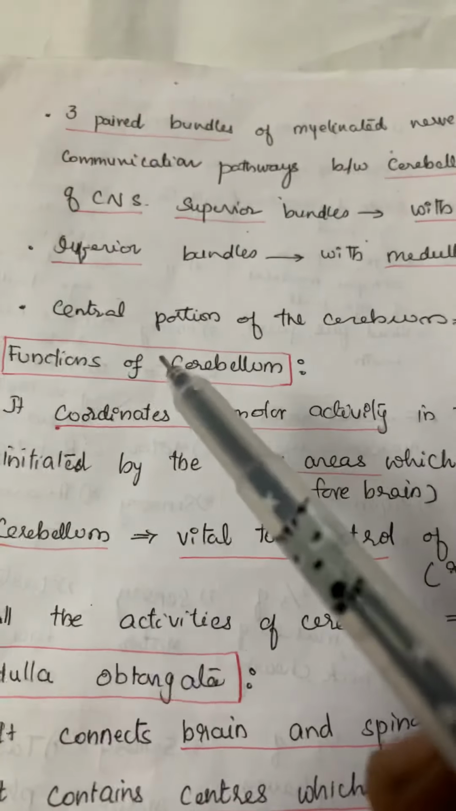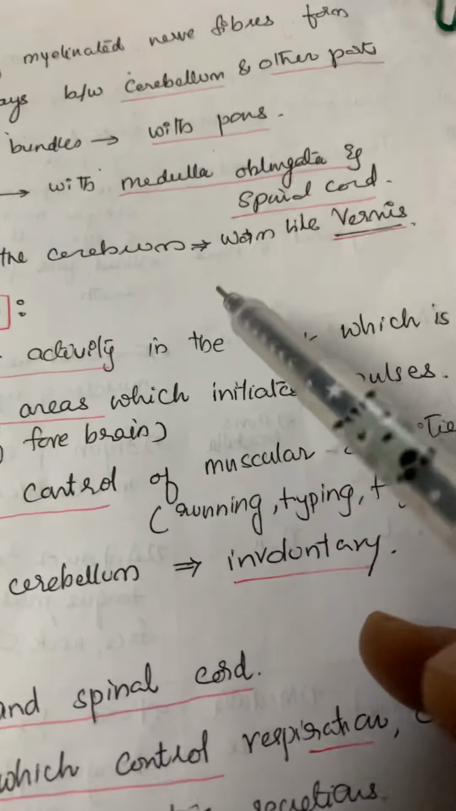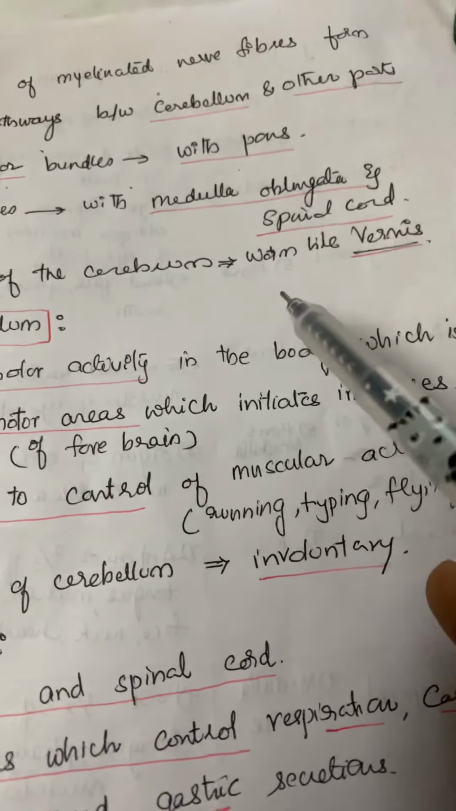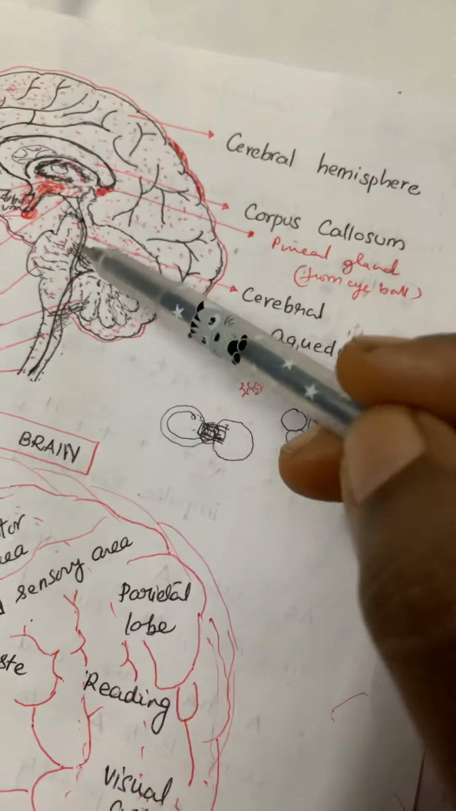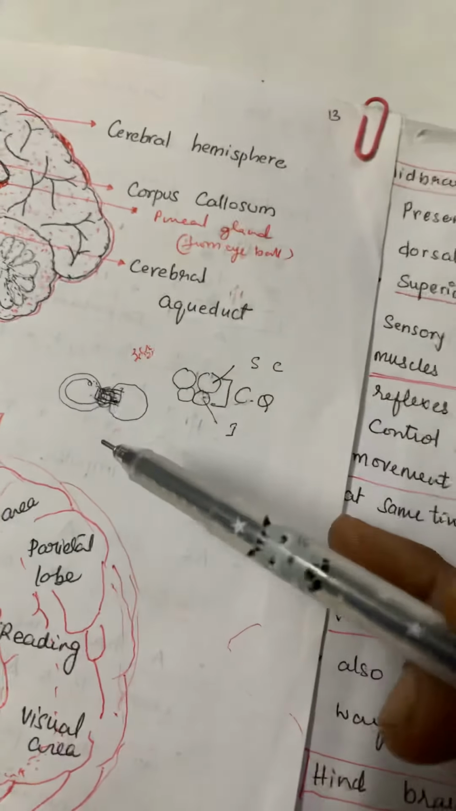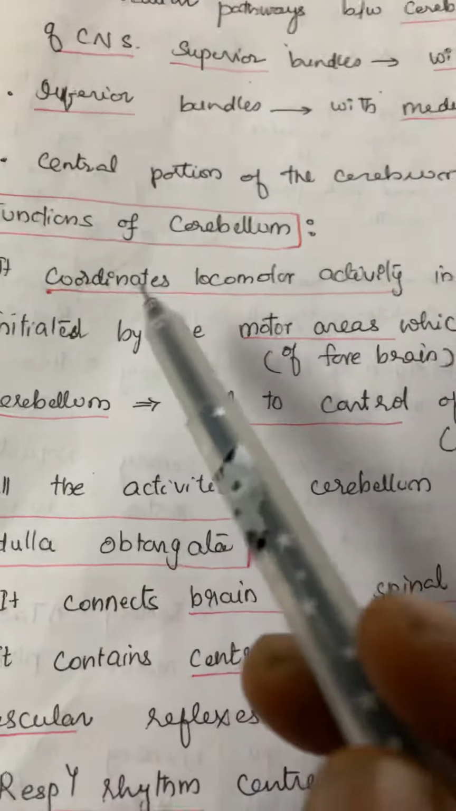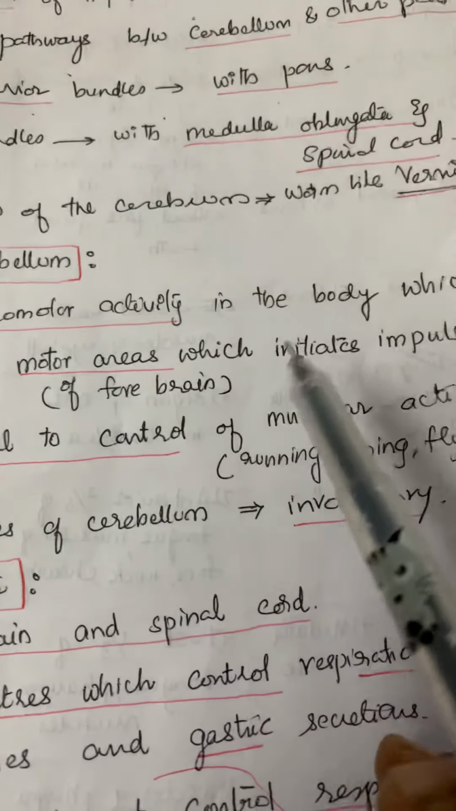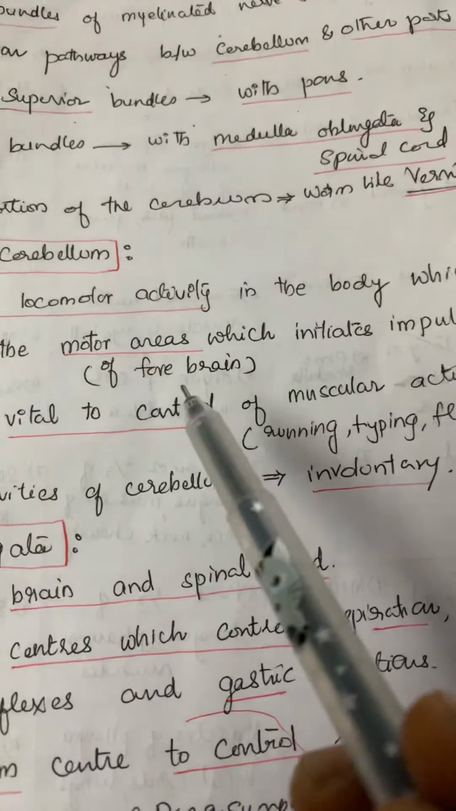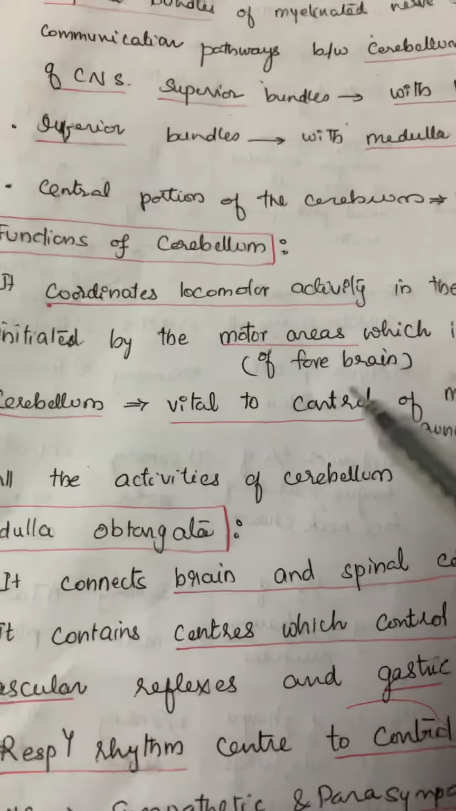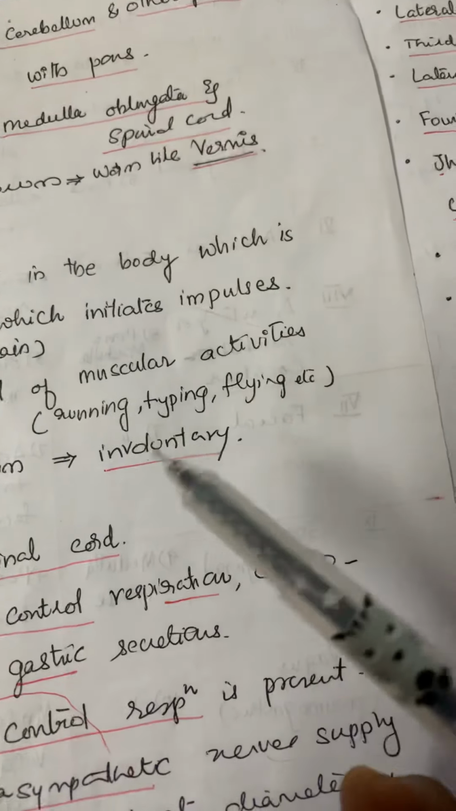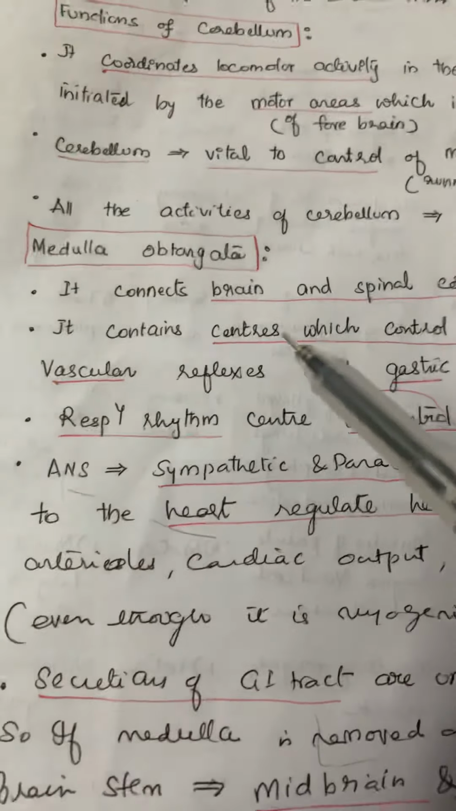and spinal cord, and the central portion has the bundles of tracts called vermis, which are worm-like. These are the superior bundles with pons, these are the inferior bundles with medulla and spinal cord, and this is the pons. Coming to the functions of the cerebellum, it coordinates locomotor activity in the body, which is initiated by the motor areas present in the forebrain that initiate impulses. And cerebellum is vital to control all the muscular activities like running, typing, flying, etc.